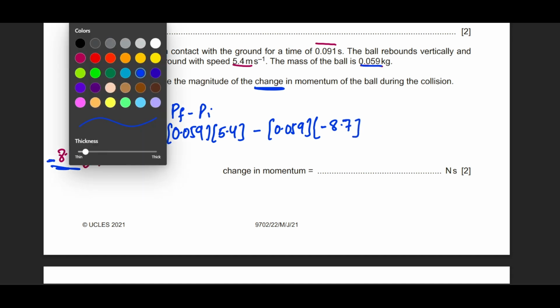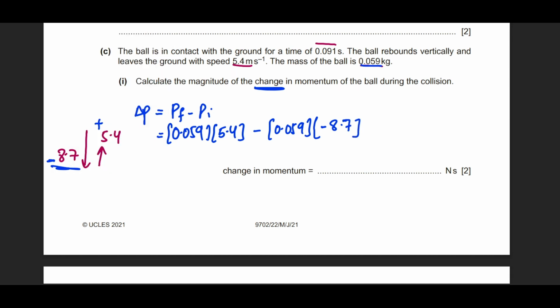So if you notice closely, because of this negative of the formula and this negative of the direction, this is going to get added together, because negative multiplied by negative makes it positive. So what are you left with? After solving this whole equation, you're left with 0.83 Newton seconds. So 0.83.